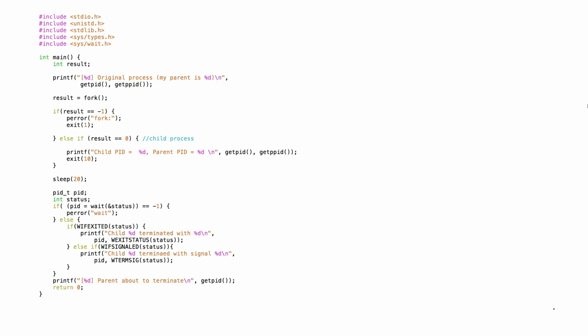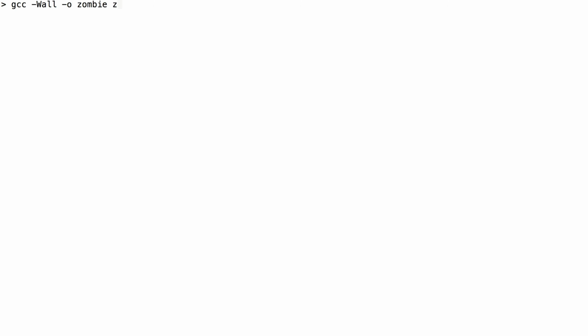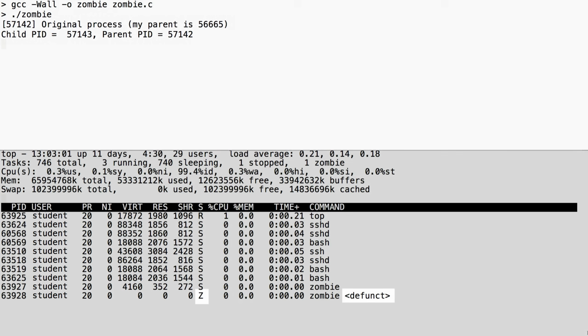The example illustrates this. In this program, the original process calls fork once. The parent process sleeps for 20 seconds before it calls wait. The child process prints only one line and then exits. If we are quick, we can use top to see the state of the child process before the parent process calls wait. The state of the child process is given as Z, and the process is shown as defunct.